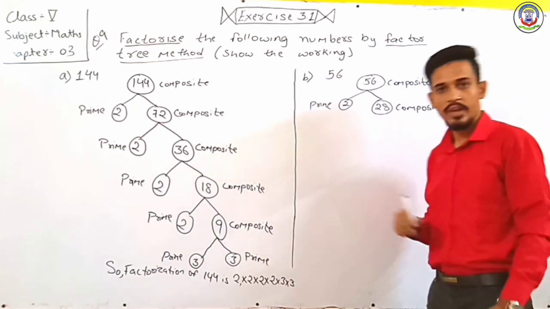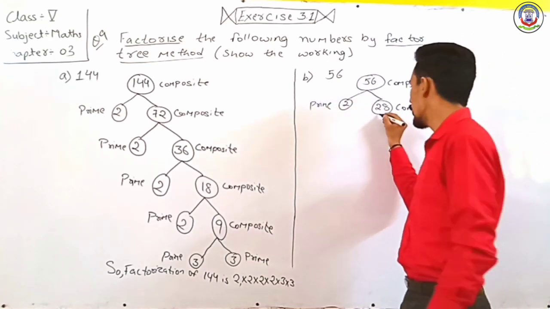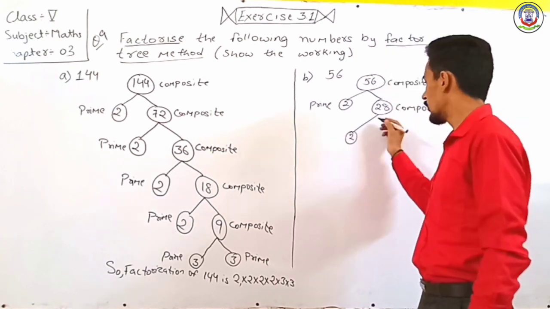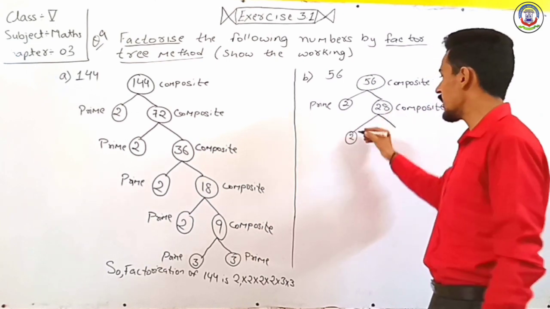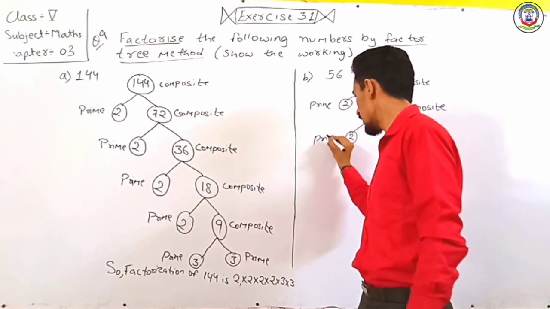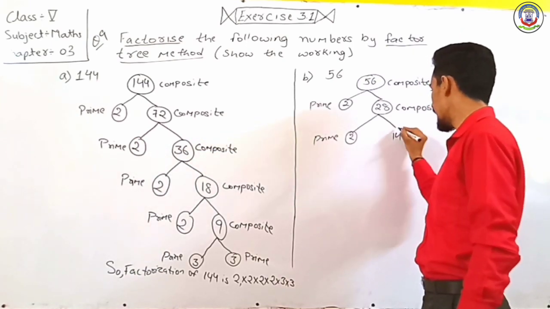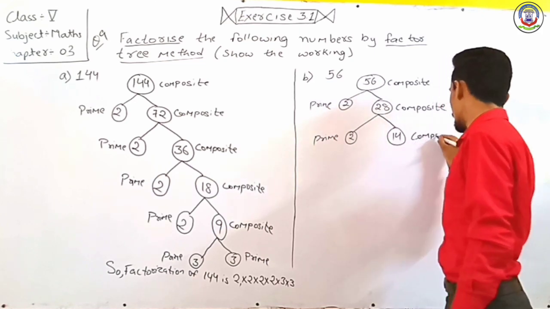Now 28 is divisible by 2 again, so we write 2 here, which is a prime number. And when we divide 28 by 2, we get 14, so here we write 14, which is a composite number.